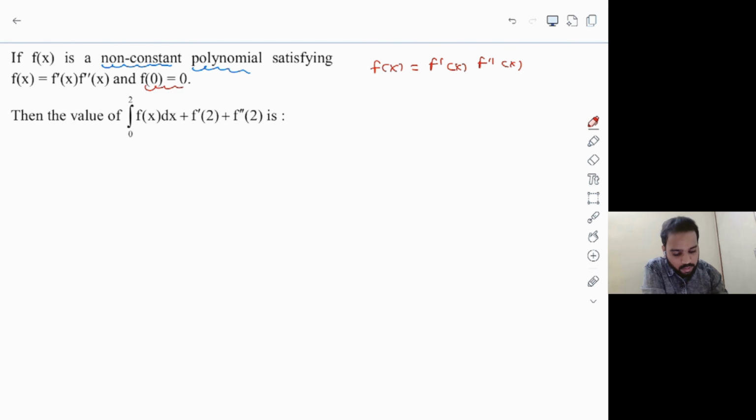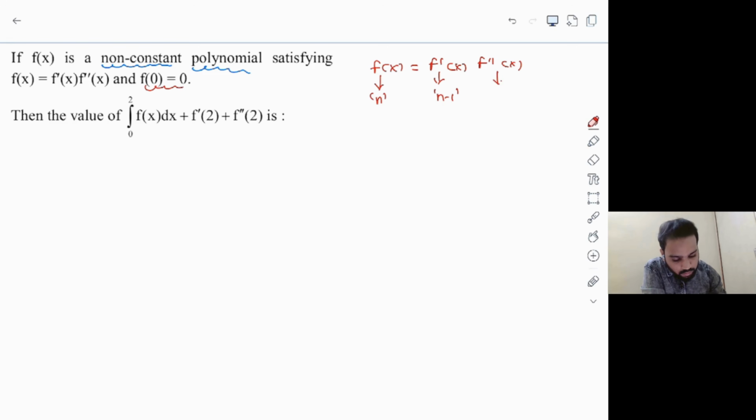Because if I assume the degree of this f of x as some n, and we know that if the degree of the polynomial f of x is n, then the degree of f dash is going to be n minus 1, obviously, and the degree of f double dash of x is going to be n minus 2. But clearly we have the equation as what? f of x is equal to f dash of x multiplied by f double dash of x, right?